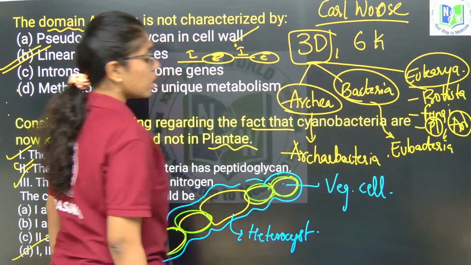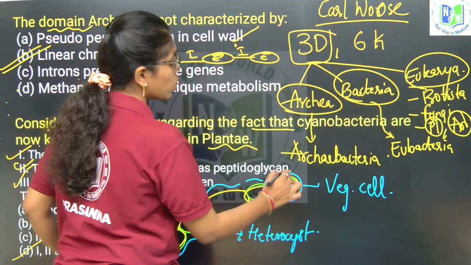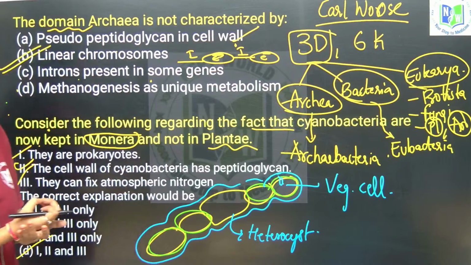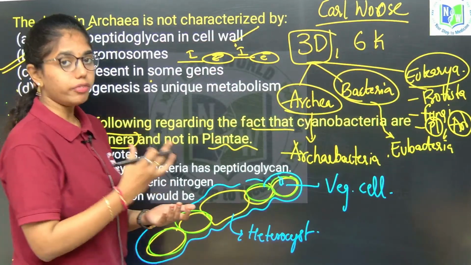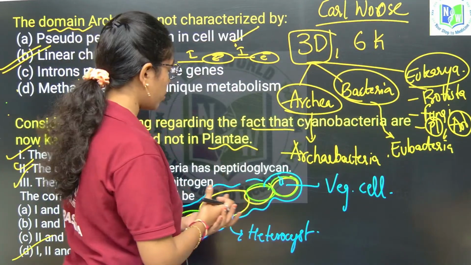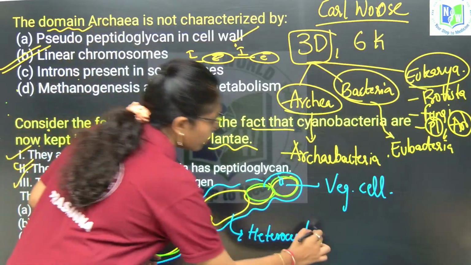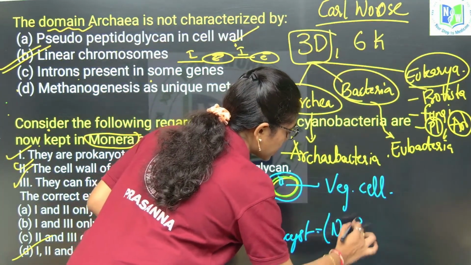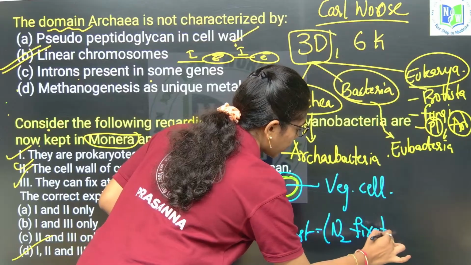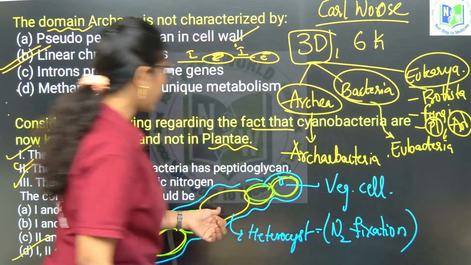Vegetative cells have chromatophores which perceive the sunlight and conduct photosynthesis, photoautotrophic in nutrition, whereas the heterocyst will conduct nitrogen fixation.